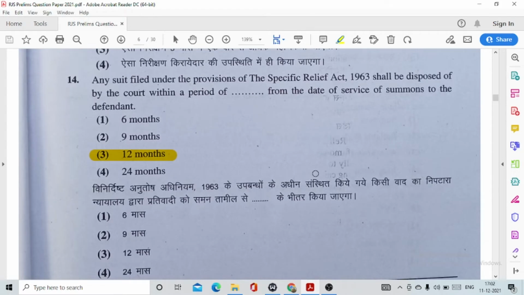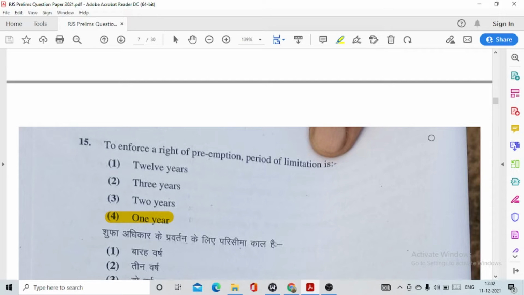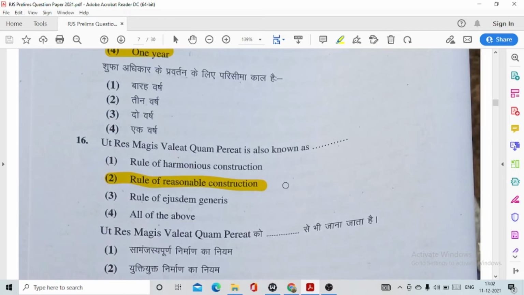Question number 14. Any suit filed under the provisions of the Specific Relief Act 1963 shall be disposed of by the court within a period of, option number 3, 12 months from the date of service of summons to the defendant. Question number 15. To enforce a right of preemption, the period of limitation is option number 4, 1 year. Question number 16. Ut res magis valeat quam pereat is also known as option number 2, rule of reasonable construction.